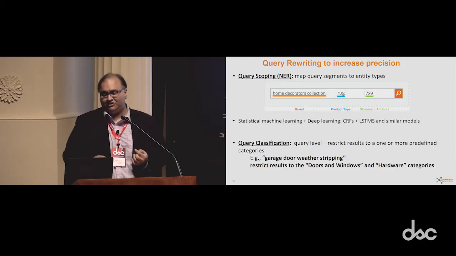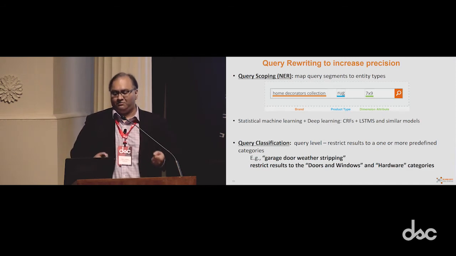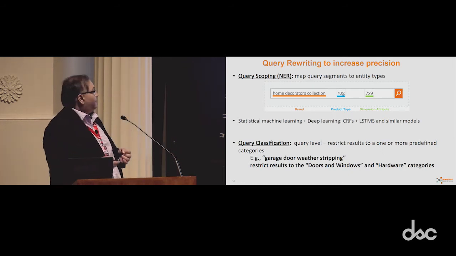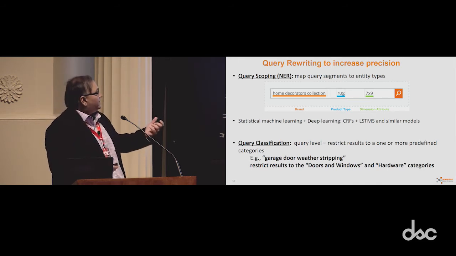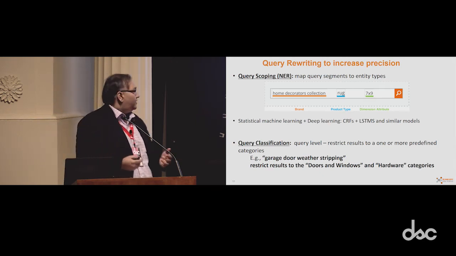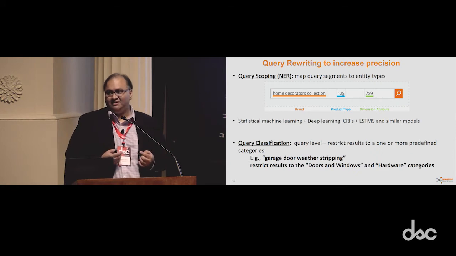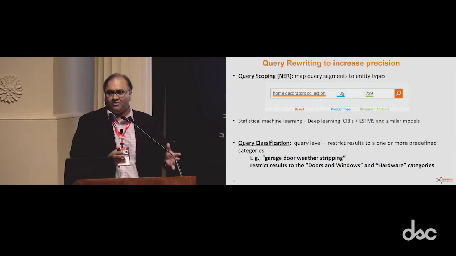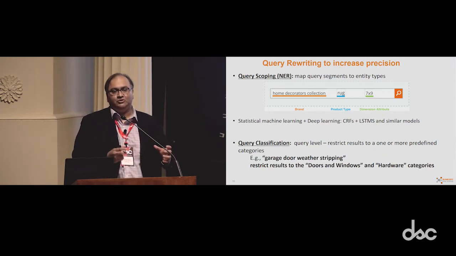Next, we have query scoping. This is the named entity recognition problem. We want to map those query segments to entities. If you see the example here, we should be able to recognize that's the brand, rug is the product type, and 7x9 is the dimension attribute. Applying named entity recognition techniques, which is an NLP technique, most of the existing and cutting-edge implementations use a lot of conditional random fields and LSTMs. LSTMs are deep learning models. Those are the current state-of-the-art modeling techniques to perform NER on queries.